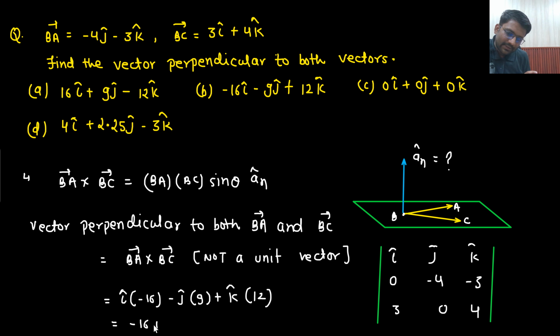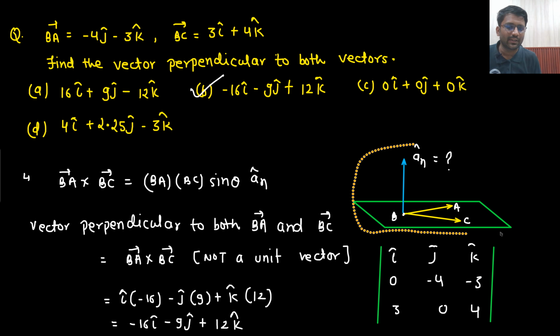The result we are getting is minus 16 I cap minus 9 j cap plus 12 k cap. So this particular vector is perpendicular. So the answer minus 16 I cap minus 9 j cap plus 12 k cap is one of the options. Now let me know one more thing.